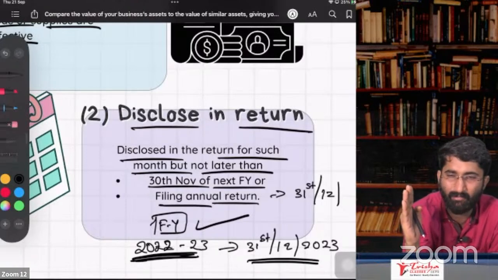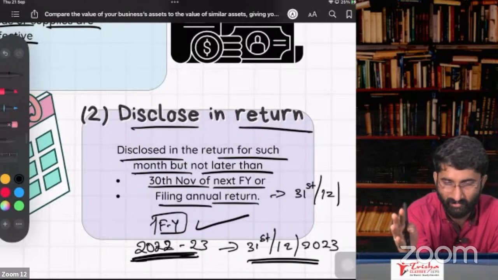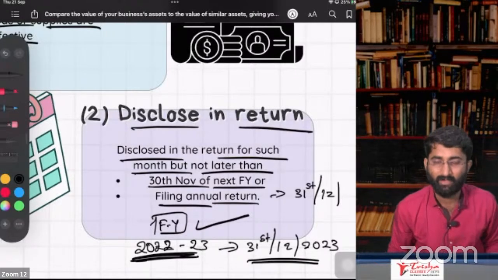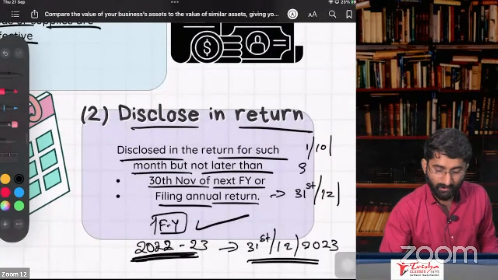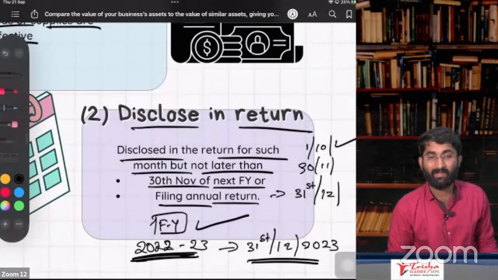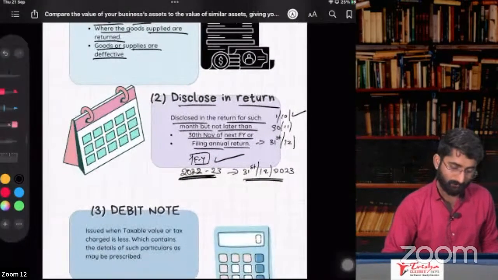What is an annual return? It is a post-mortem report. After the post-mortem, you don't do the treatment, no. That's why it is the annual return or 30th November, whichever is earlier. If you have filed the annual return on 1st of October, then 30th November or October, whichever is earlier. Which is earlier? 1st of October. So you have to mention that in the return by 1st of October, mandatory.